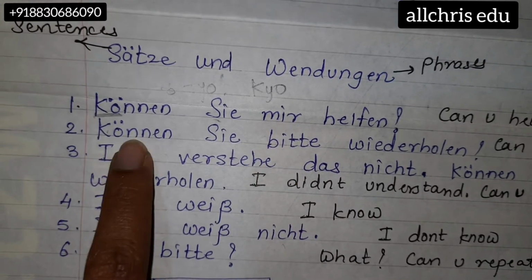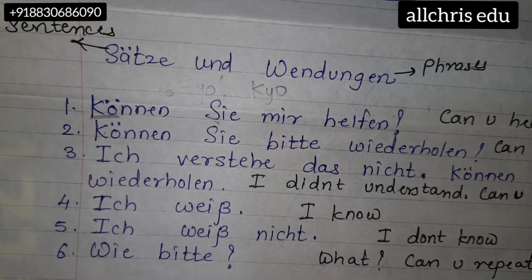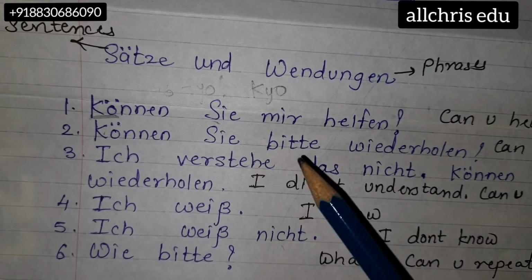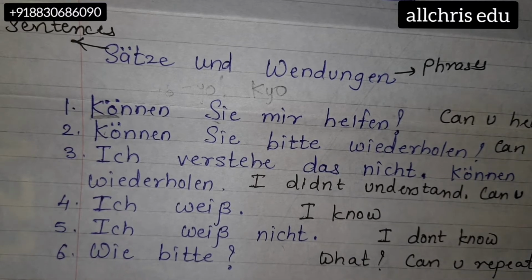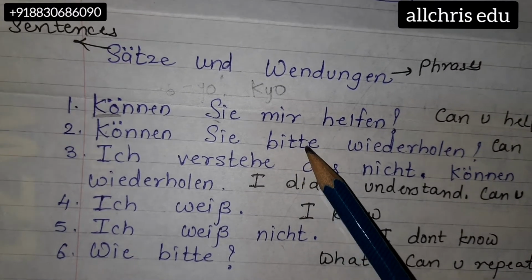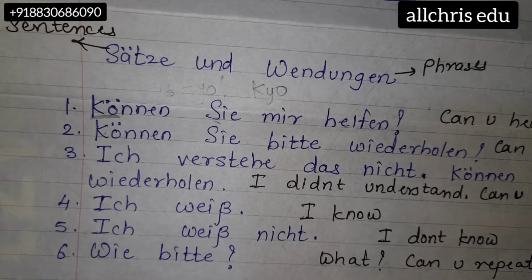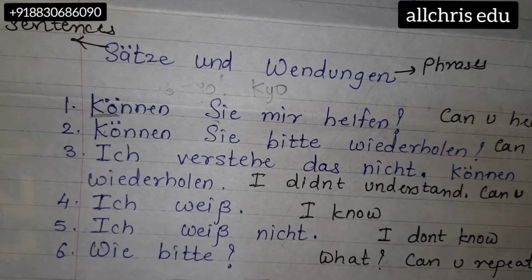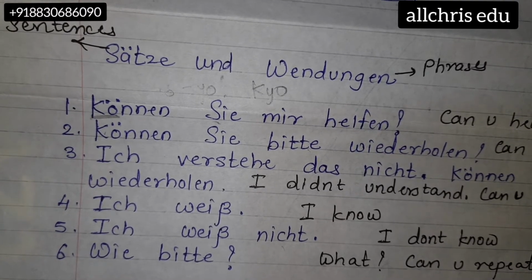Next, Können Sie bitte. We already know the sound of können because we already studied it in the first line. The second sound you also know, Sie. The bitte sound we have already studied way back, and bitte means please over here. Bitte has two meanings. When you say thank you and somebody says bitte, it means you're welcome.